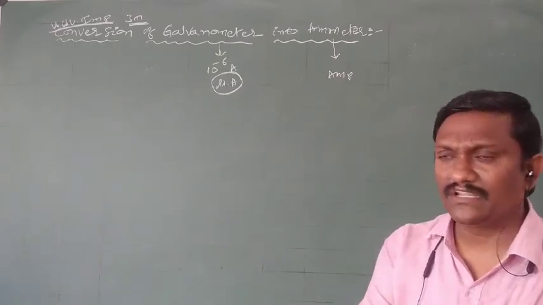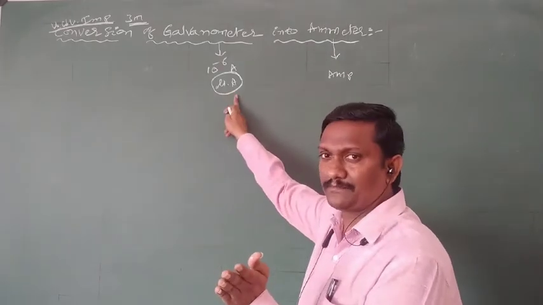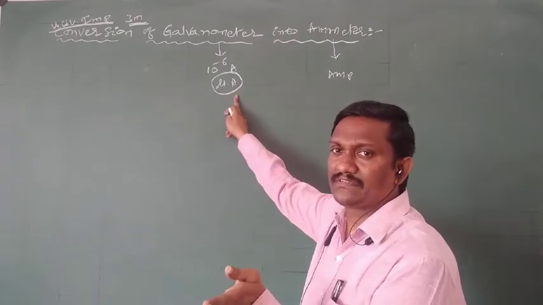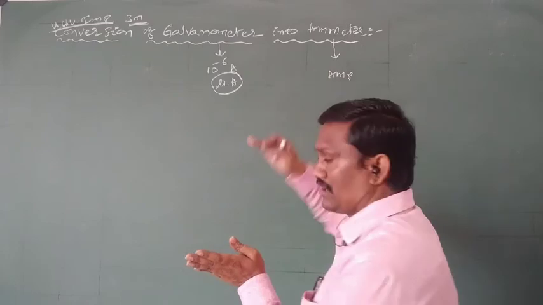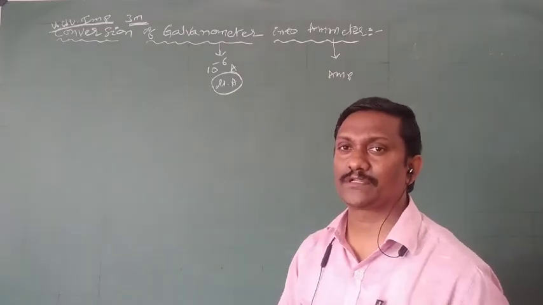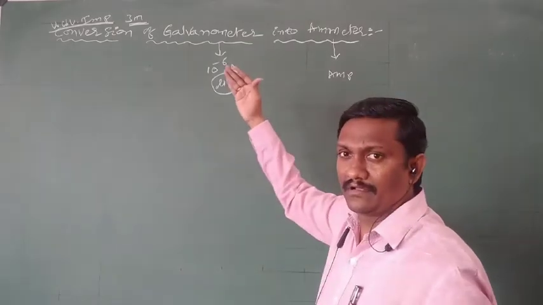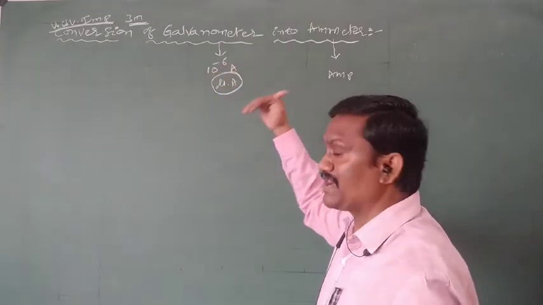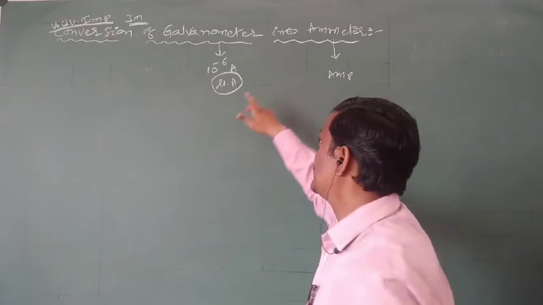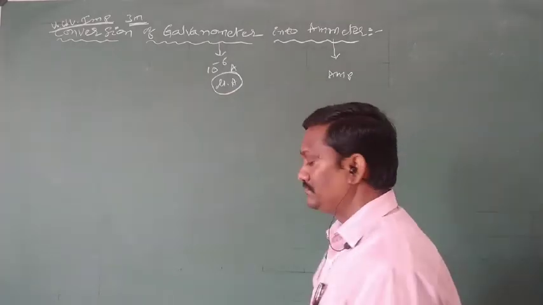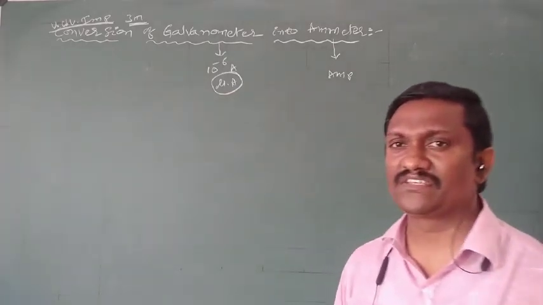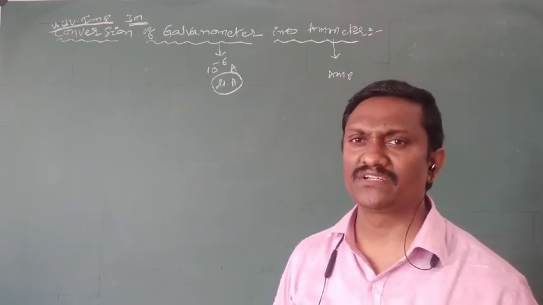Before converting, it measures very small currents, microamperes. After converting, it measures large current in the order of amperes. That means the range of measuring current by the galvanometer is increased many times. That kind of device is called an ammeter.